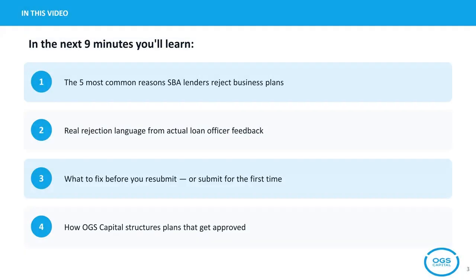The 5 reasons SBA lenders reject business plans are: Number 1, no logical revenue assumptions. Number 2, missing debt service coverage ratio in the financial plan. Number 3, relying on national market data instead of local data. Number 4, a weak management section. And Number 5, submitting a plan that isn't tailored to the specific lender.